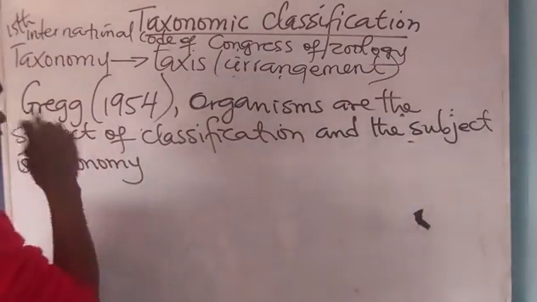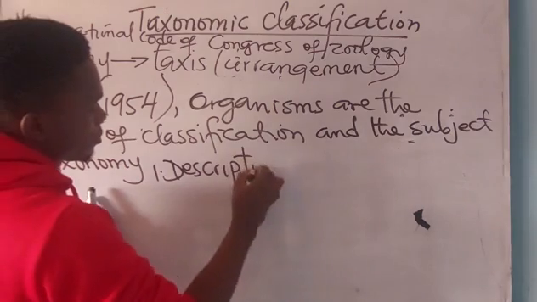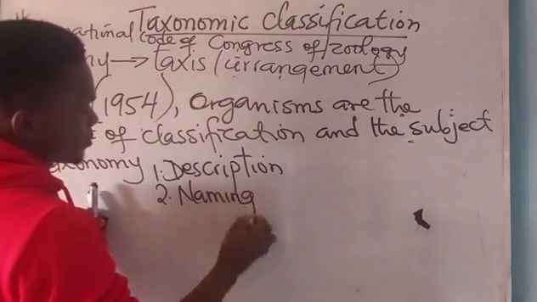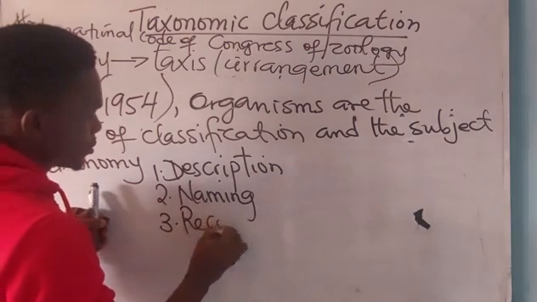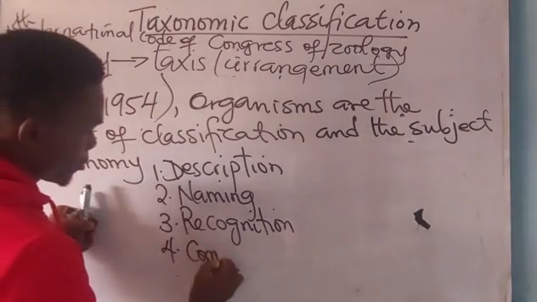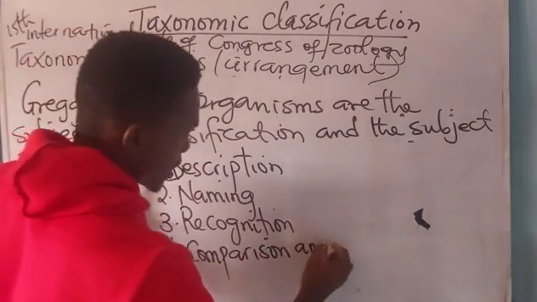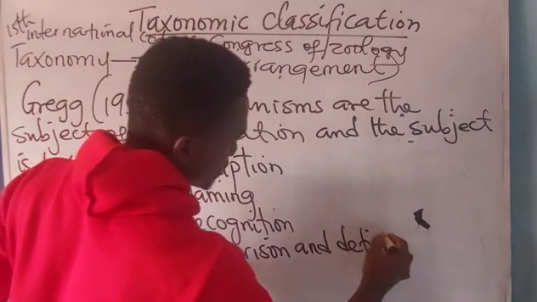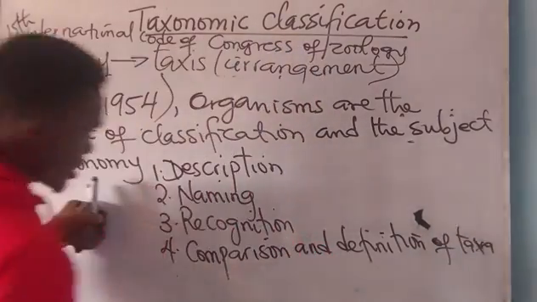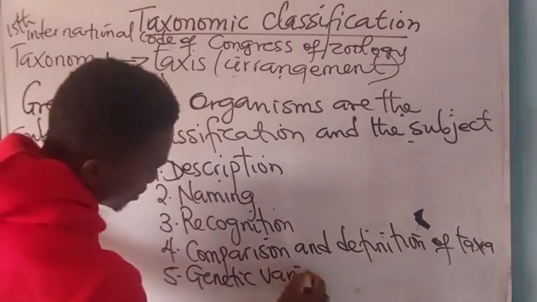Now, in classification, there are different procedures in taxonomy. We have one, description. Two, naming. Three, recognition. Four, comparison and definition of taxa. Five, genetic variation.